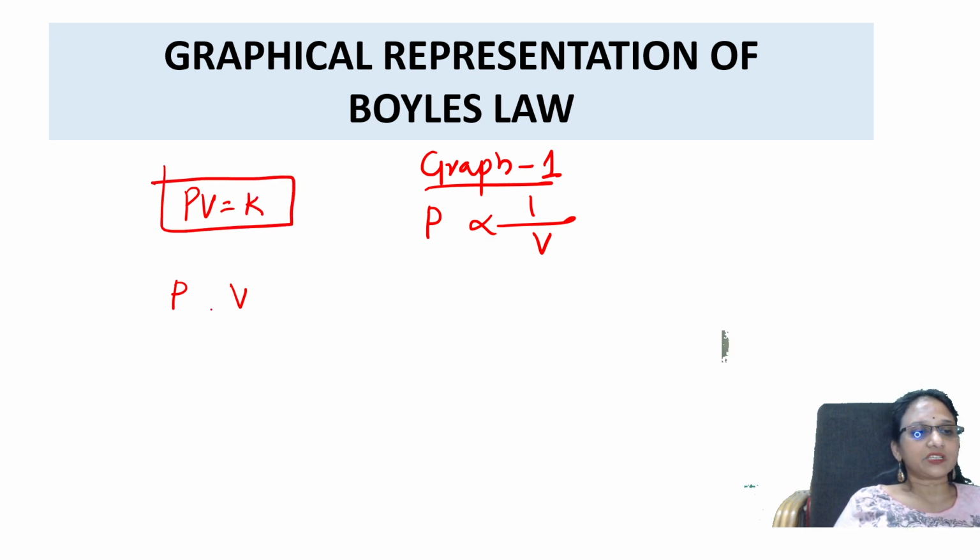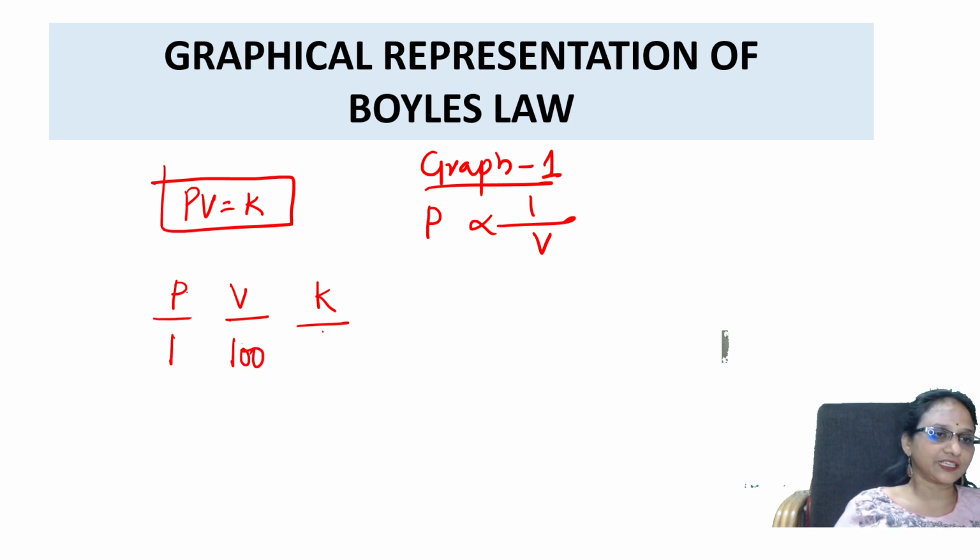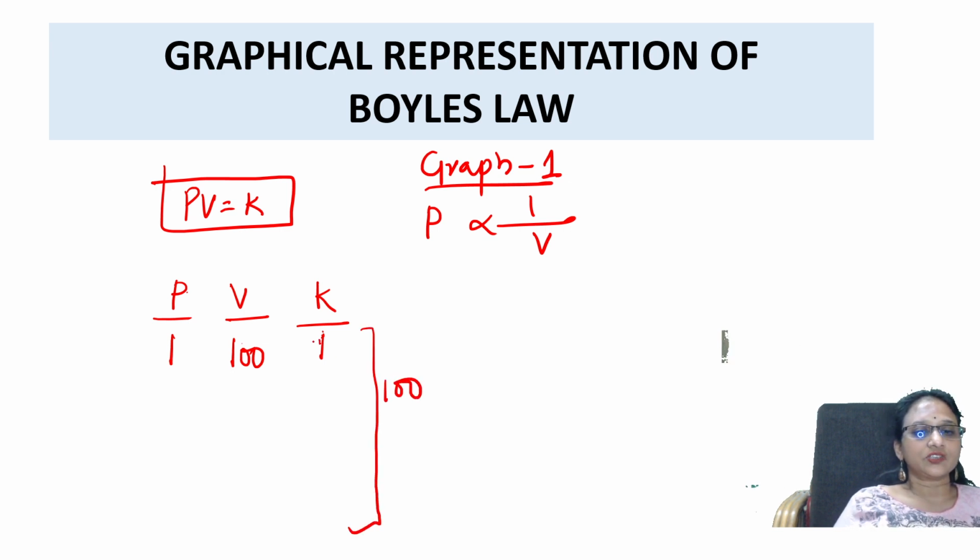Suppose, this is quite a common example. Pressure I am taking 1 atm. Now volume I am taking 100. Got it, students? Yes. Now this is constant. So basically 1 into 100 is 100. Constant means it should be all 100 only.